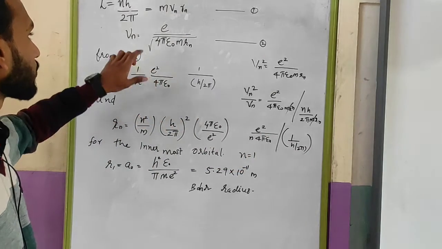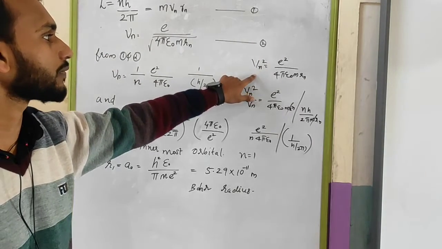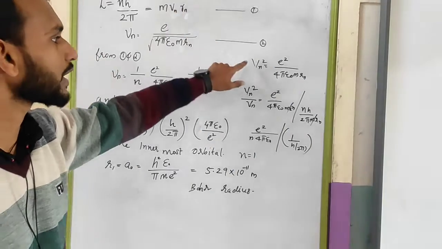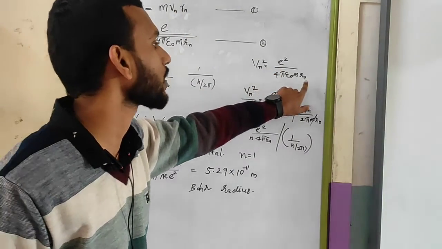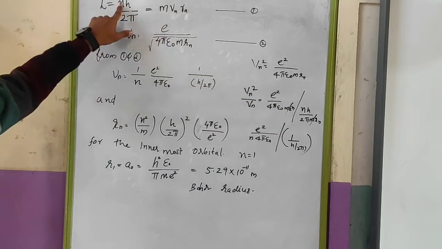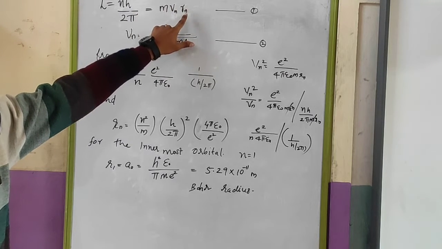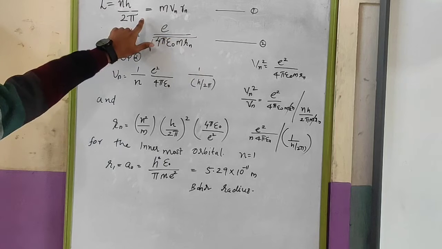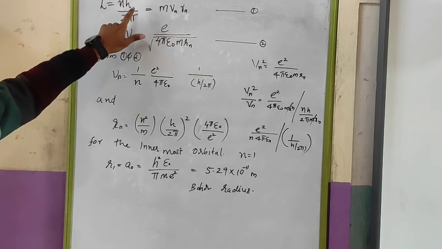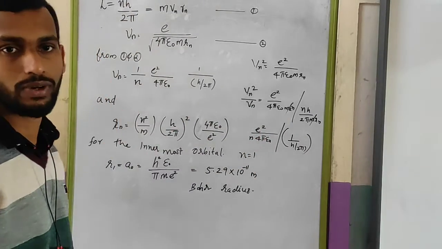You are finding out the Vn square from equation 2 and dividing it by the Vn which was obtained from equation number 1. So Vn square is equal to e square divided by 4 pi epsilon 0 m r. So Vn square by Vn is Vn, where Vn is equal to nh by 2 pi m r, with m and r taken to the left-hand side denominator. So substituting the value, you will obtain the Vn value here.